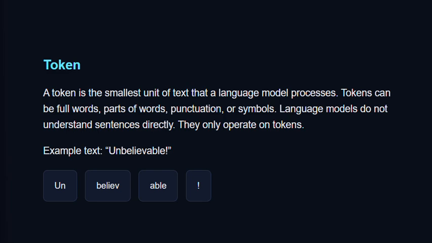Hello everyone. So modern language models like ChatGPT, Claude, Anthropic, and Gemini do not understand language the way we humans do. They do not think, reason, or know facts. Instead, they operate entirely on mathematical patterns learned from massive amounts of text.